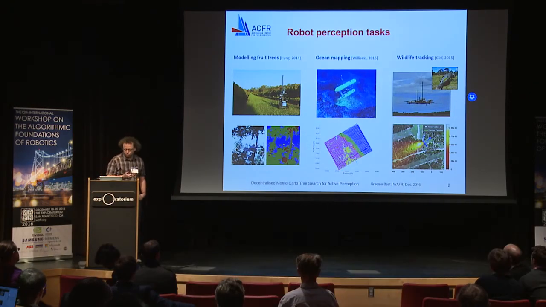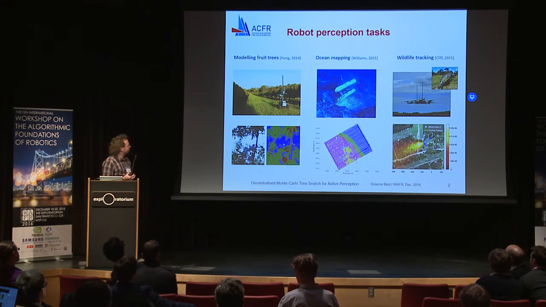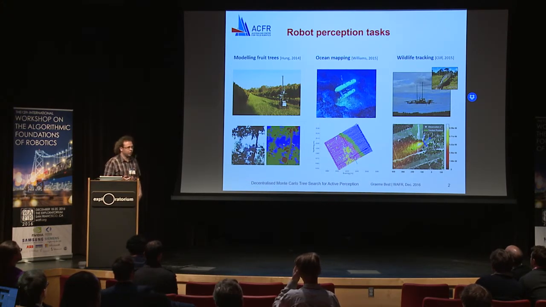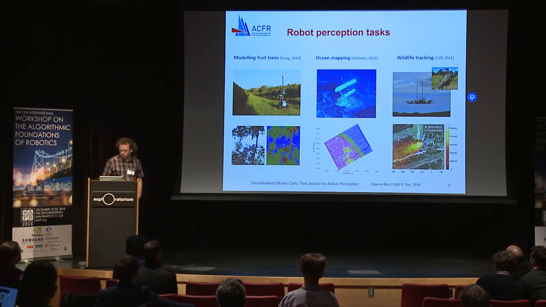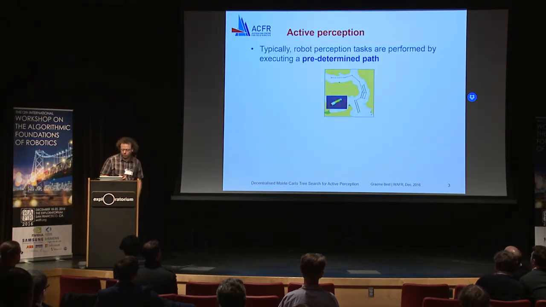So what we often do as roboticists is that we task our robots to perform perception tasks. We've got three examples here where we've got a robot moving through a farm closest to me, underwater in the middle, and on the far side through some forest. And as the robot moves through these environments, it's using its onboard sensors and perception algorithms to understand some property of these environments. So for example, what we see here is the fruit in the trees, the health of the coral reef, or the location of wildlife. Now what usually happens in these tasks is that the robot follows some predetermined path, such as what you see in the picture here. And we believe this is holding back the full capabilities of autonomous robots.